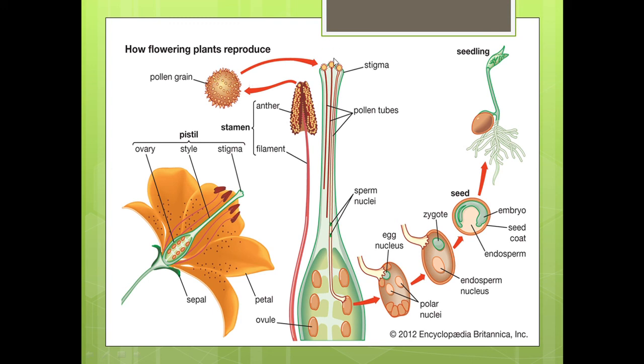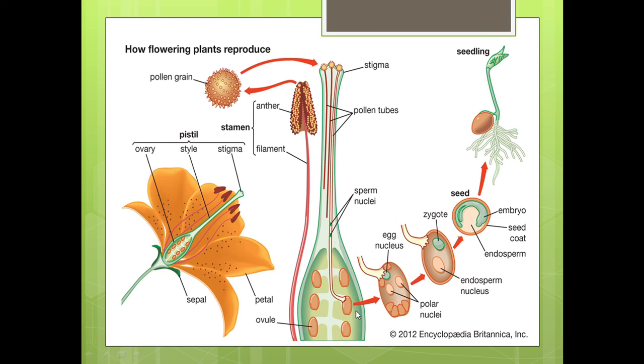Once the pollen grain lands on the stigma, the process of formation of pollen tubes begins. Once the pollen tube begins, the materials from the stigma are transferred into the pollen tube. So here you can see the sperm nuclei traveling in the pollen tubes.